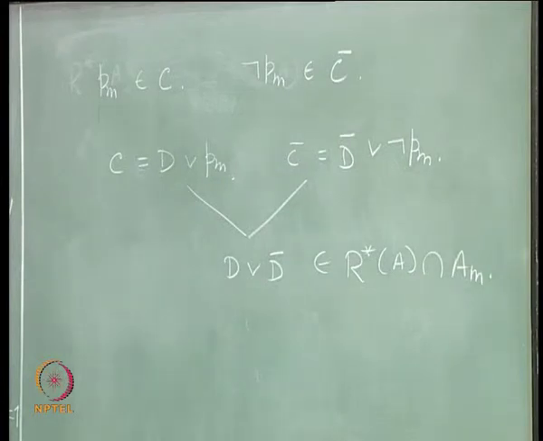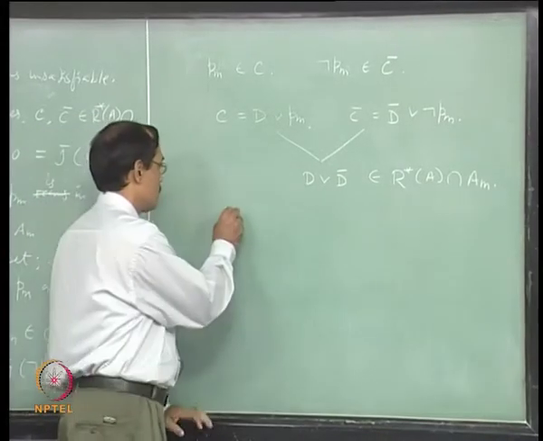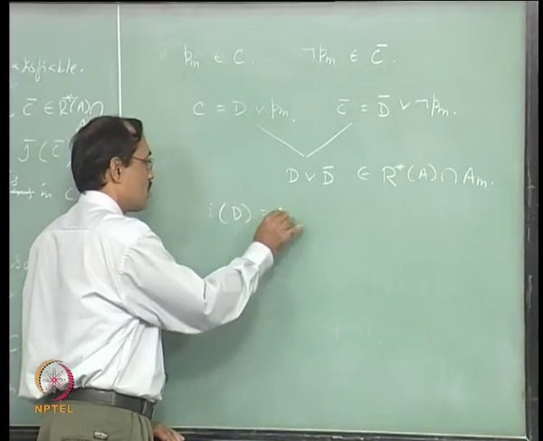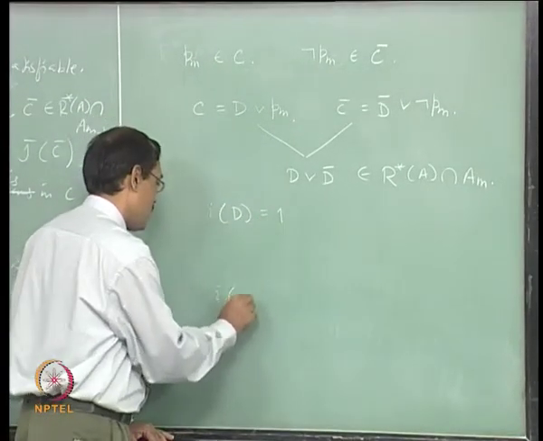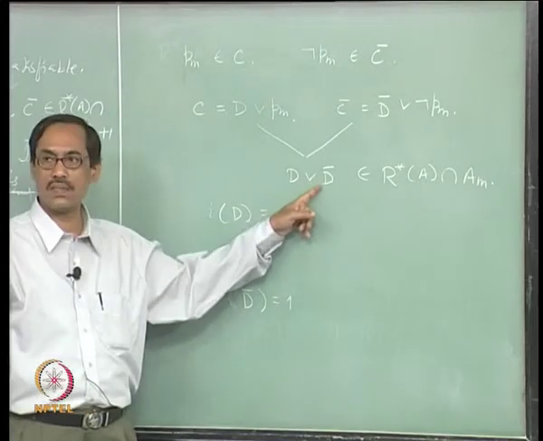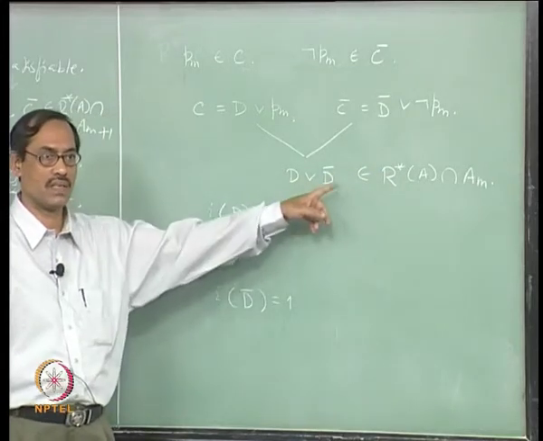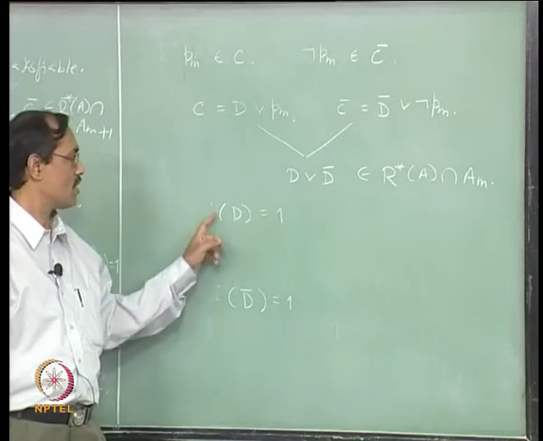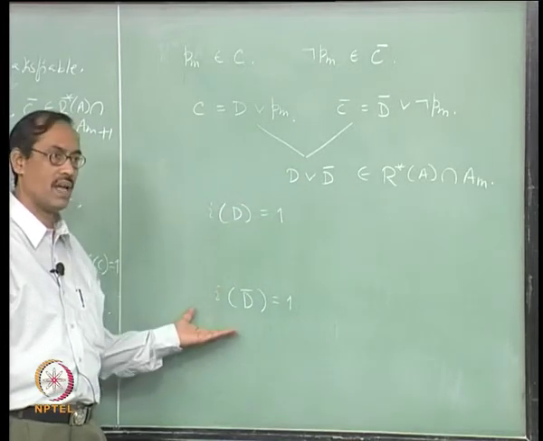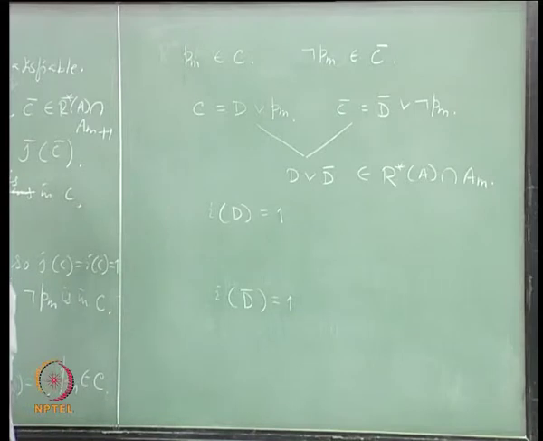Is that okay? Since it belongs to, I satisfies this, right. So, I of D may be equal to 1 or I of D bar may be equal to 1, because I satisfies this. I is a model of R star A intersection A m, okay. This belongs to that set. So, I is a model of this. Therefore, I of D equal to 1 or I of D bar equal to 1, one of these has to happen.